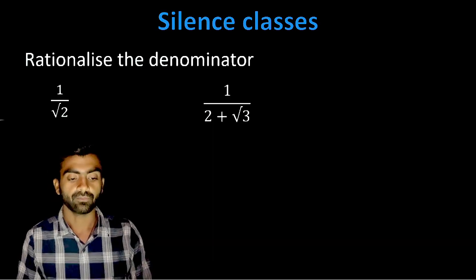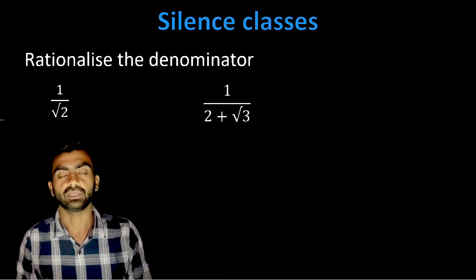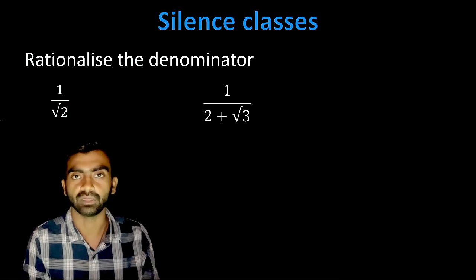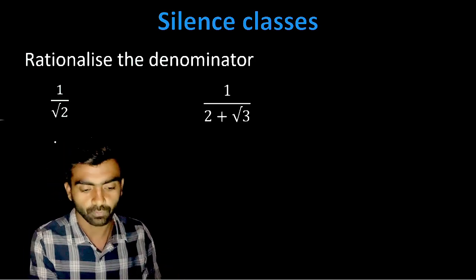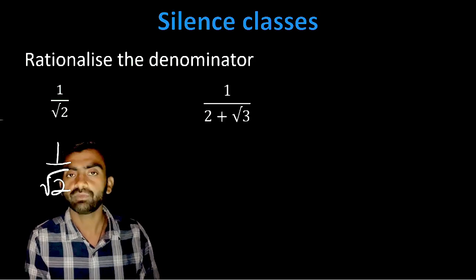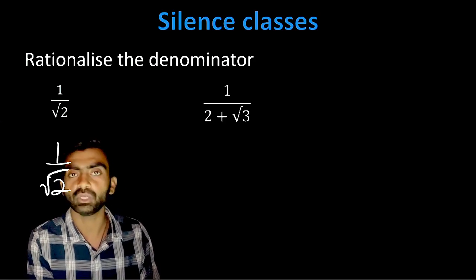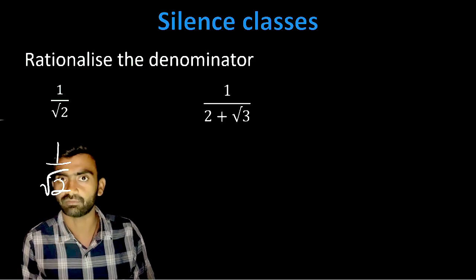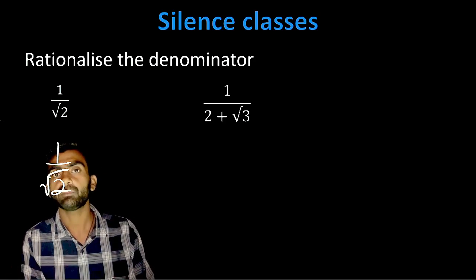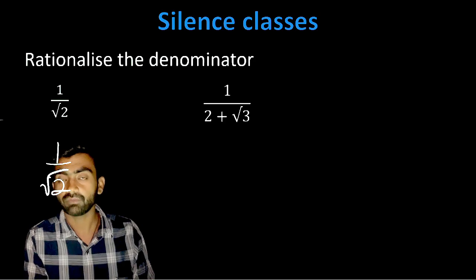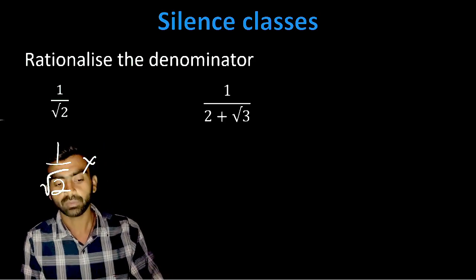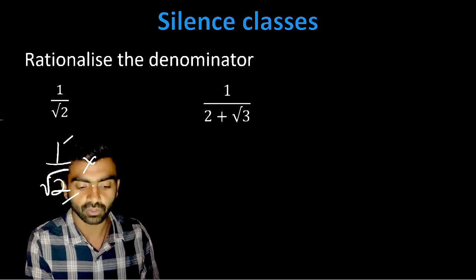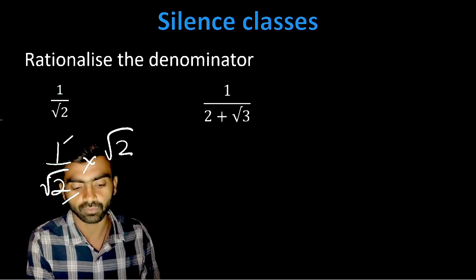Now, rationalize the denominator means we have to rationalize these denominators, and over here you have to remember one thing. The rationalization is very easy: 1 upon root 2. If we have to rationalize, we multiply the numerator and the denominator by the denominator itself, which means root 2.